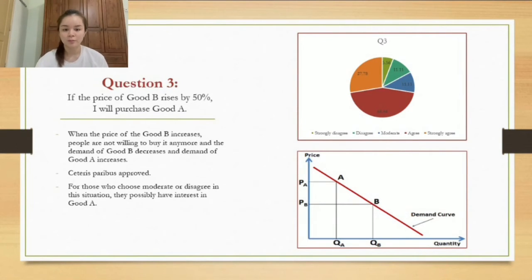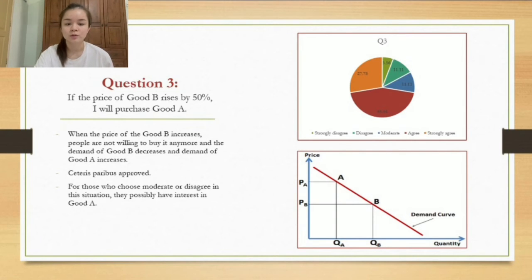If the price of good B rises by 50%, I will purchase good A. As we can see, the pie chart at the side shows the percentage of respondents who chose each option. Most of the respondents choose agree and strongly agree with the statement. When the price of good B increases, people are not willing to buy it anymore, so the demand for good B decreases and the demand for good A increases. Based on the graph, if the price increases from PB to PA, the quantity demanded will decrease from QB to QA. In a nutshell, ceteris paribus is proven.